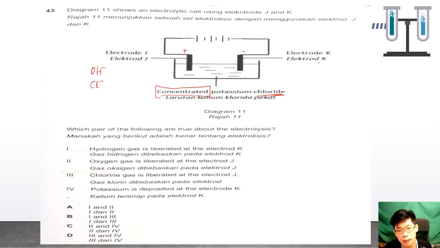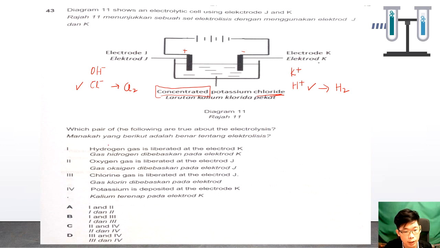Since the concentration of the chloride ions is higher, we will pick the chloride ions to be discharged. Then for K, the negative terminal, we have potassium and hydrogen ions, so we will pick hydrogen ions, so it will form hydrogen gas. This one will form chlorine gas.